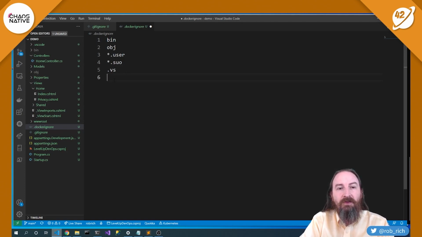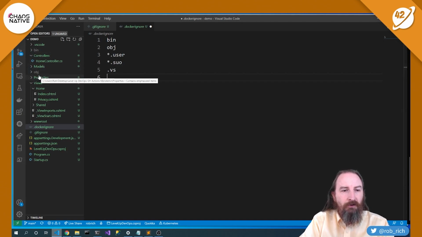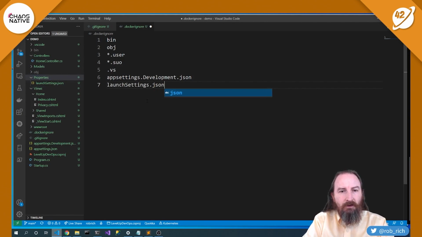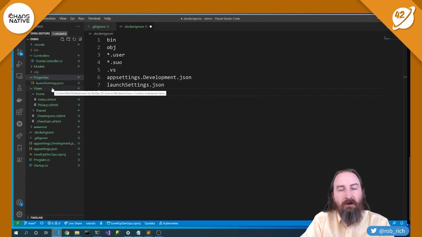Now this is everything we don't want to end up inside of our container. So we've got bin and obj, *.user, *.suo, but we also want debug content. So for example, appsettings.development.json, and here in the properties folder, launchSettings.json. Now launchSettings.json is all of the things that we need to be able to debug our application.